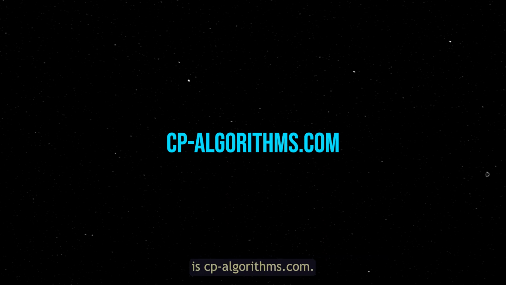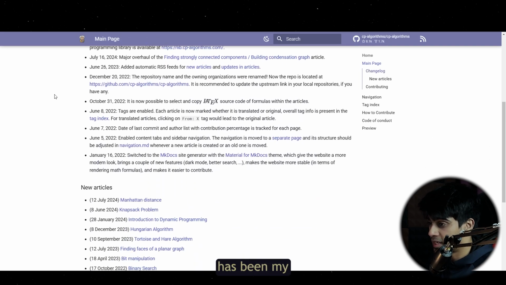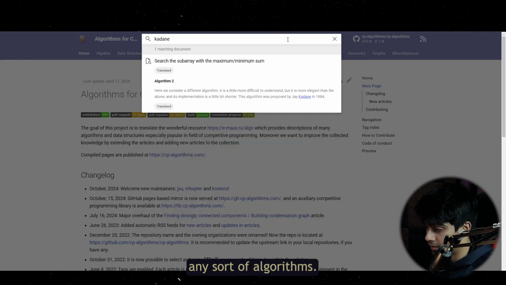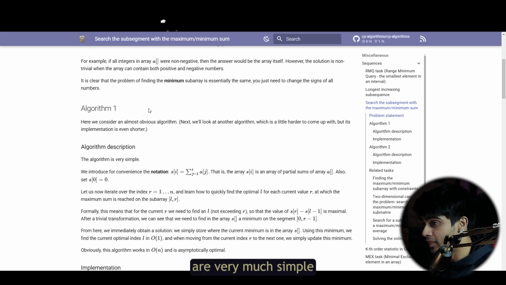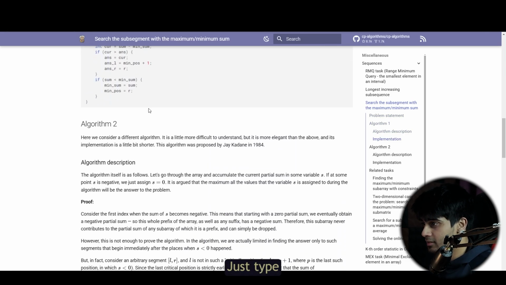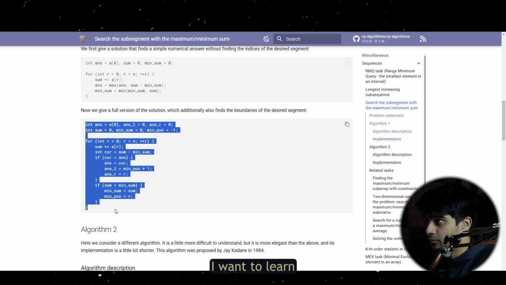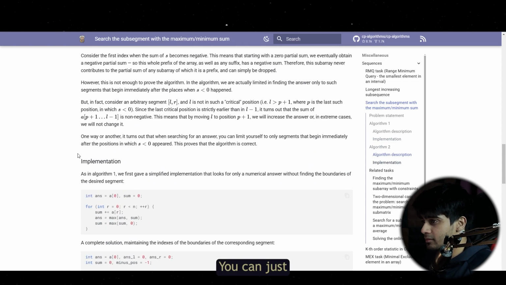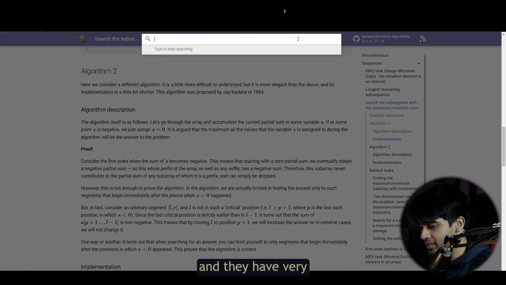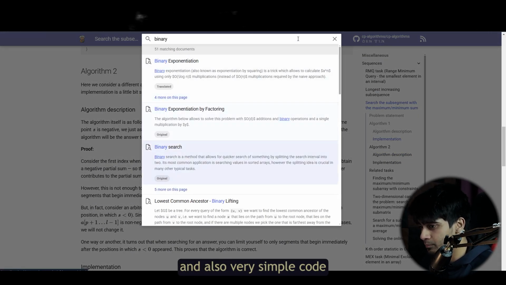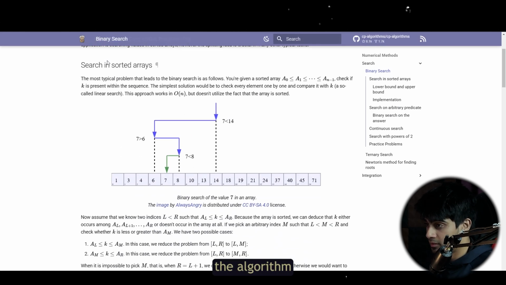So moving to the next website in the learning section is cpalgorithms.com. cpalgorithms.com has been my go-to resource to learn any sort of algorithms, and surprisingly the articles are very simple to understand. Just type whatever you want to learn. For example, I want to learn Kadane's algorithm. You can just Google Kadane's and they have a very simple explanation and also very simple code which would help you understand the algorithm in a much better way.